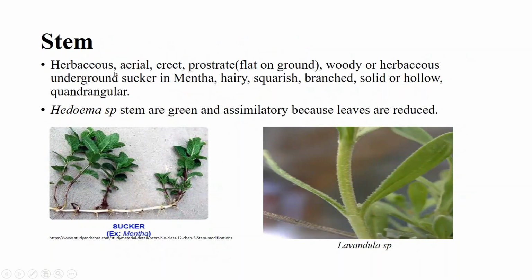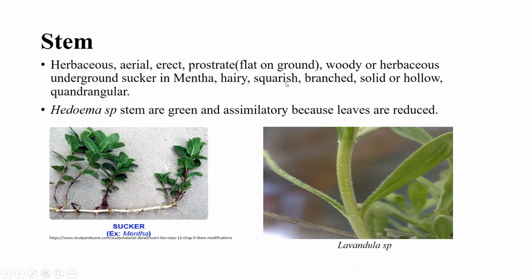Stem is herbaceous, aerial, erect, prostrate. Prostrate means flat on the ground, woody, or herbaceous with underground sucker as in Mentha. This is the Pudina plant, and you can see here the underground sucker, hairy, squarish. You can see here the Lavandula plant, and the stem of this plant is covered with many hairs.